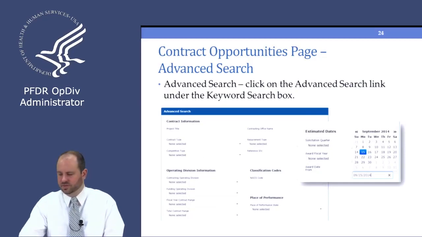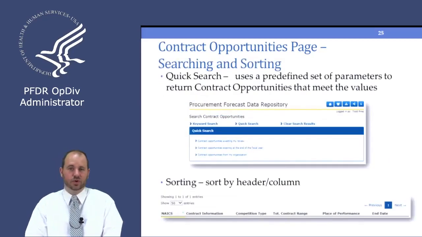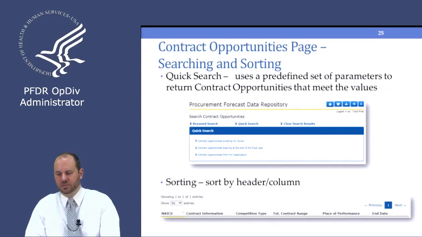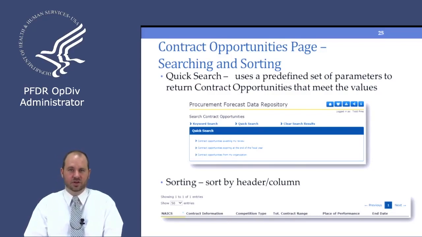And then finally, our quick search allows you to quickly find a certain predefined set of parameters that's all set up for you. Currently in the system we've got contract opportunities awaiting my review, contract opportunities expiring at the end of the fiscal year, and contract opportunities from my organization.